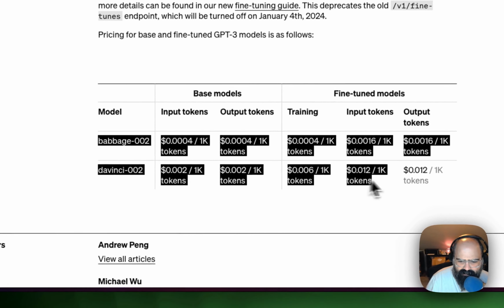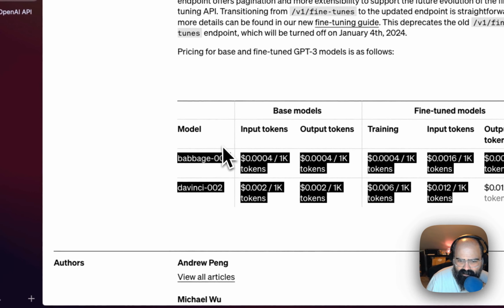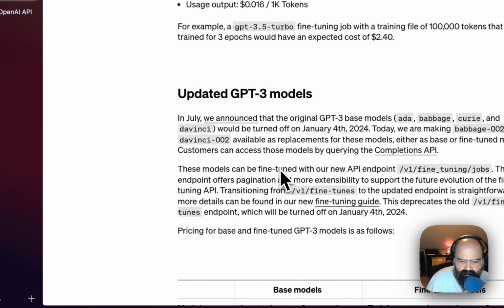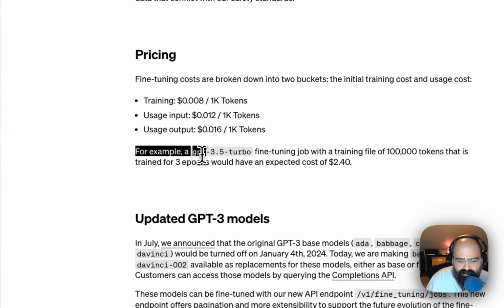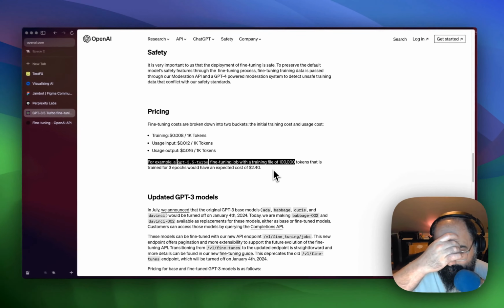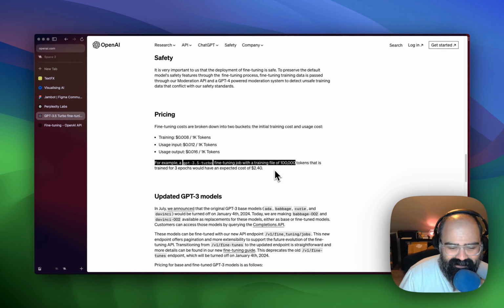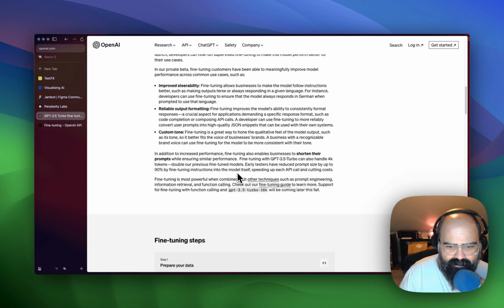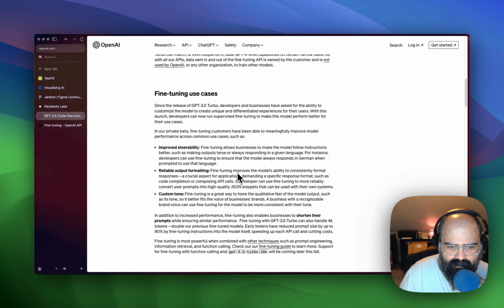And I'm not sure how this price range rates the API already. I kind of forgot how much that costs when it's this small of an amount. Okay, so for example, a GPT 3.5 Turbo fine-tuning job with a training file of 100,000 tokens that is trained for 3 epochs, you'd have an expected cost of $2.40. So to train on some data is relatively accessible for everybody at $2.40 there. So that's pretty cool.